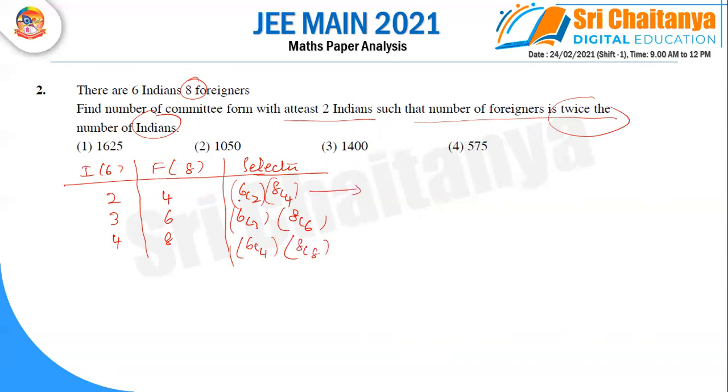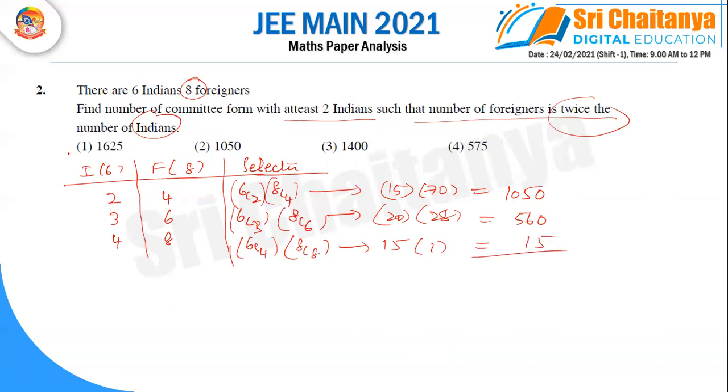Now you can write 6C2 is 15, 8C4 is 70, 6C3 is 20, 8C6 is 28, 6C4 is 15, and 8C8 is 1. Calculating this, you get 1050, 560, and 15. So the final answer is 1625.